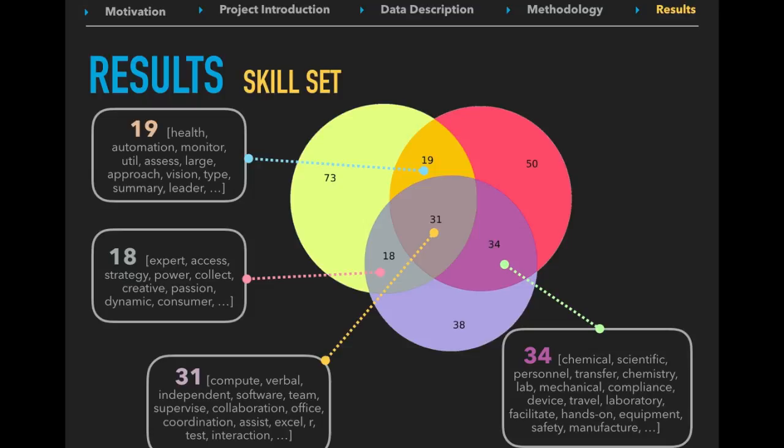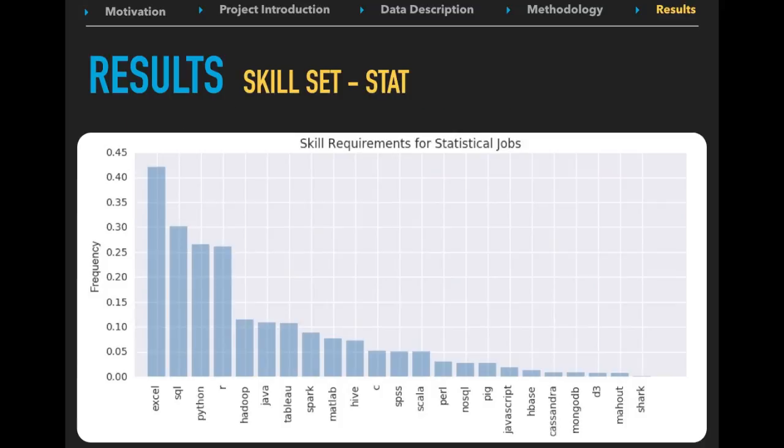Since we are very familiar with our own majors, in our next step, we only dug into the unique skill set for the statistics major. After some research, we generated our own keywords for the statistics major to see which skills are the most important and basic skills we need to learn. This is a bar plot showing the portion of jobs requiring each technique. It can be found that Excel, SQL, Python, and R are the top 4 skills which are largely required by companies. In later sections, we also compare skill sets of different salary levels.